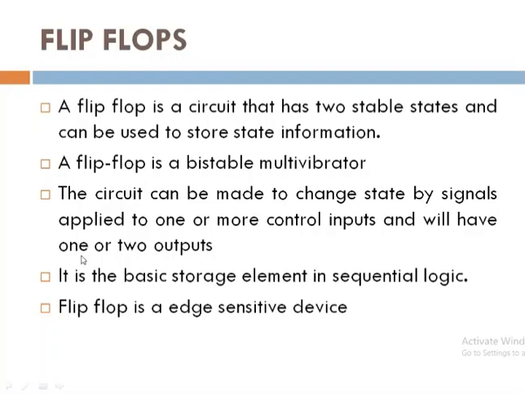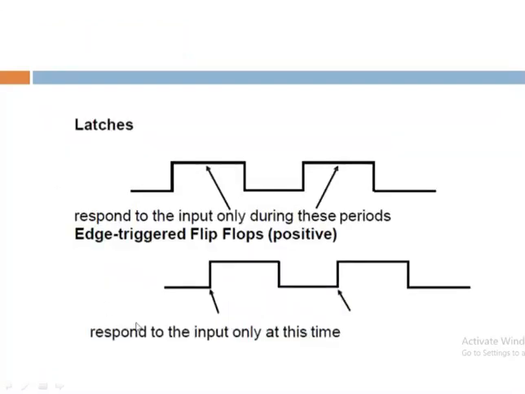If you see the difference between a latch and a flip-flop, here I have considered the positive edge trigger example. From this figure, you will get the idea behind the latch and the flip-flop. This first clock is regarding the latch. Here the latch is storing this information, responding to the input only during this period. Because they are not dependent on the clock pulses, they are storing these elements here. When the clock is on, they will reset this stored element.